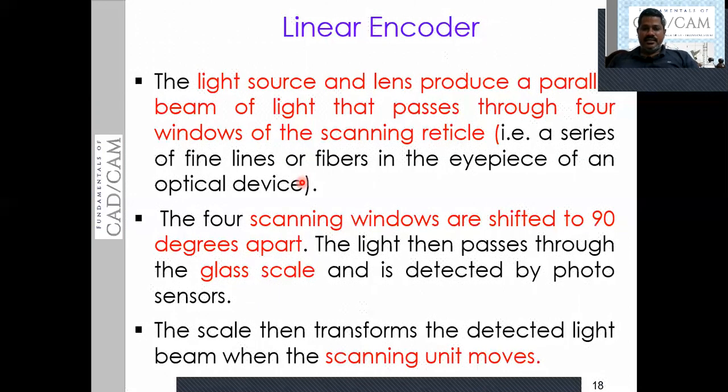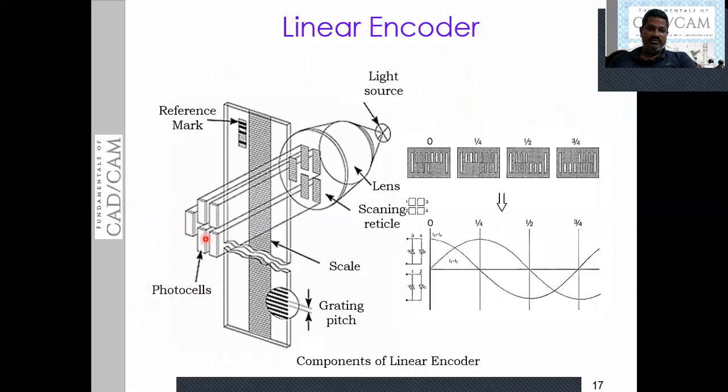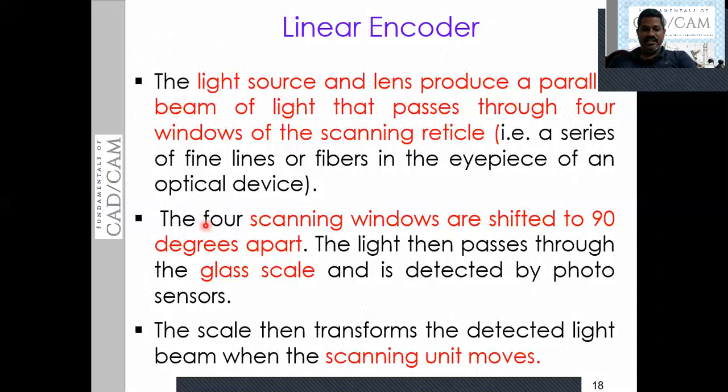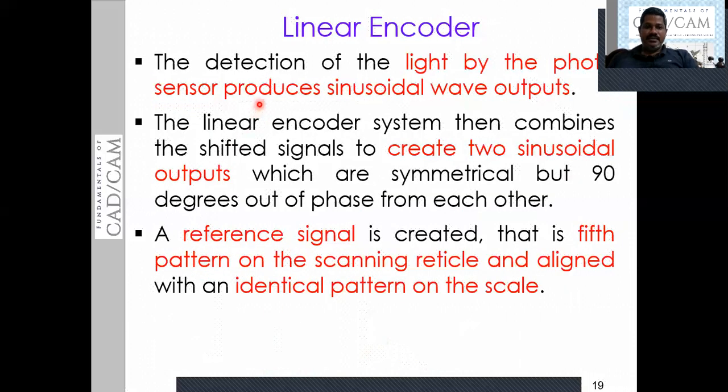According to that, the light then passes through the glass scale and is detected by the photosensor. Initially, you will get one signal. The four scanning windows are shifted 90 degrees apart, then the light passes through the glass scale and is detected by the photosensor that we have here. Photocells are the photosensors. In turn, we will get the sinusoidal wave. The detection of the light by the photosensor produces the sinusoidal wave output.